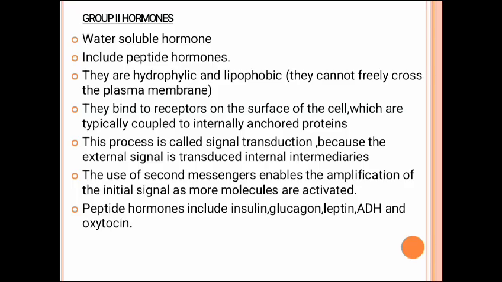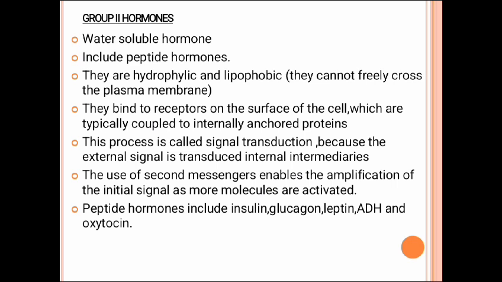Next, another one is group 2 hormones. Water soluble hormones include peptide hormones. They are hydrophilic and lipophobic, meaning they cannot freely cross the plasma membrane. They bind to receptors on the surface of the cell, which are typically coupled to internally anchored proteins.